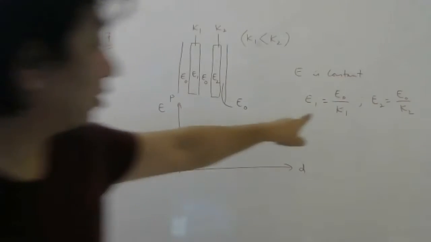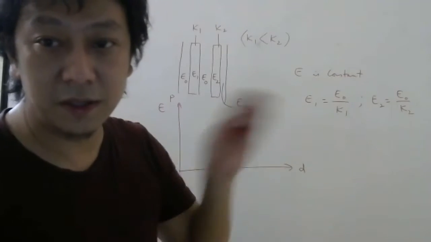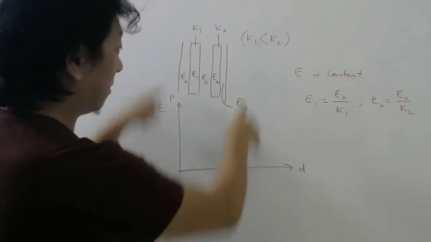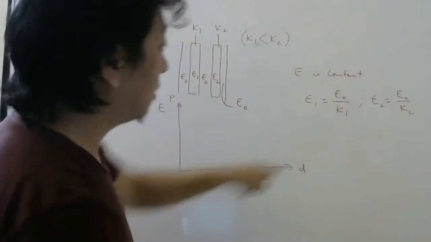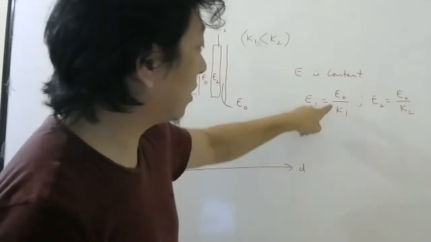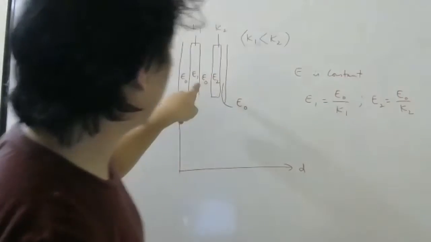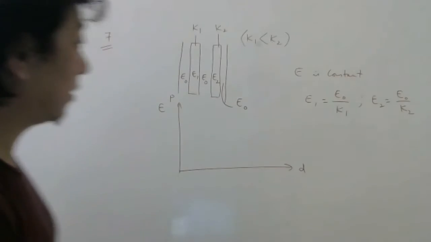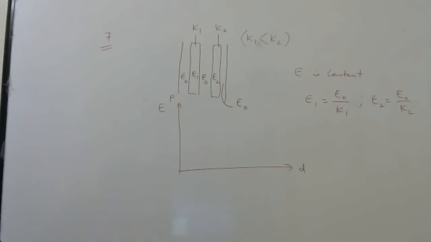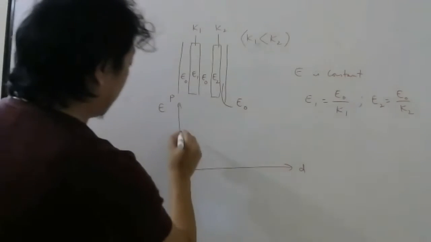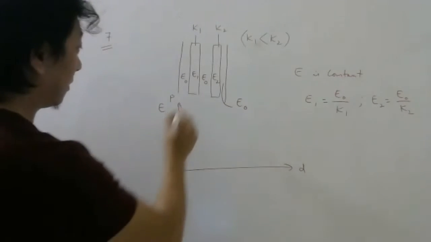Okay students, this formula you remember, right? Electric field in a medium is reduced when there is no battery connected. Remember, no battery is there. So electric field is reduced by K1 times in this medium. In this medium, it will be K2 times. So now, how will the graph look? In this space, it will be constant like this.